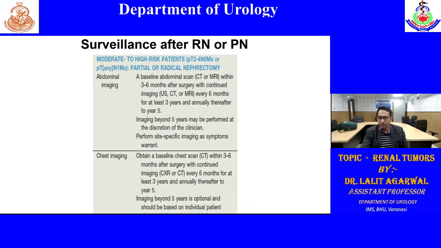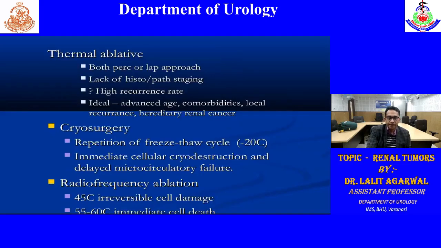Chest imaging is also similar. First CT within 3 to 6 months. After that, we can follow up by chest X-ray or CT every 6 months for 3 years, then annually up to 5 years. In case of thermal ablative therapy, we can either do it by the percutaneous approach or by laparoscopic.